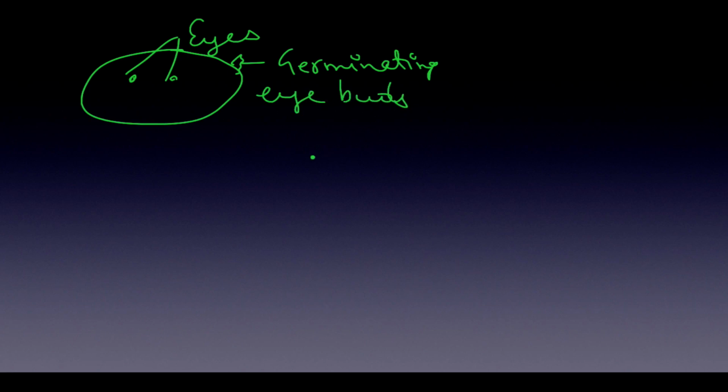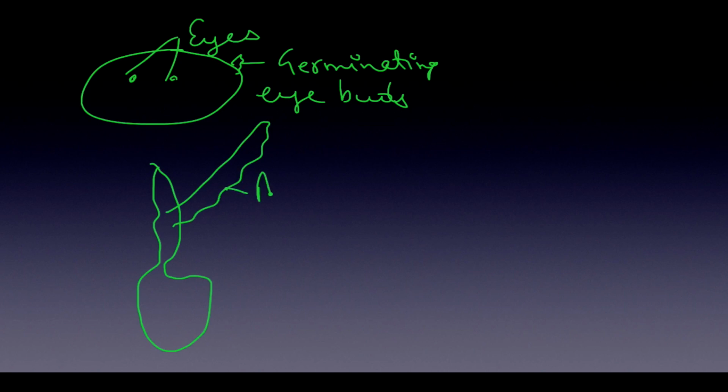In case of potato, you will see a potato like this, and then you will have something like this. These are called eyes of potato, and you will see some buds appearing like this. So they are called germinating eye buds of potato. Please mark it, please see the diagram. And then you have, obviously, bulbil of agave. Agave is something like this. A plant will be given like this, and it will be coming like this. So these are called agave bulbils. This is the agave plant. Bulbil is bulbil.